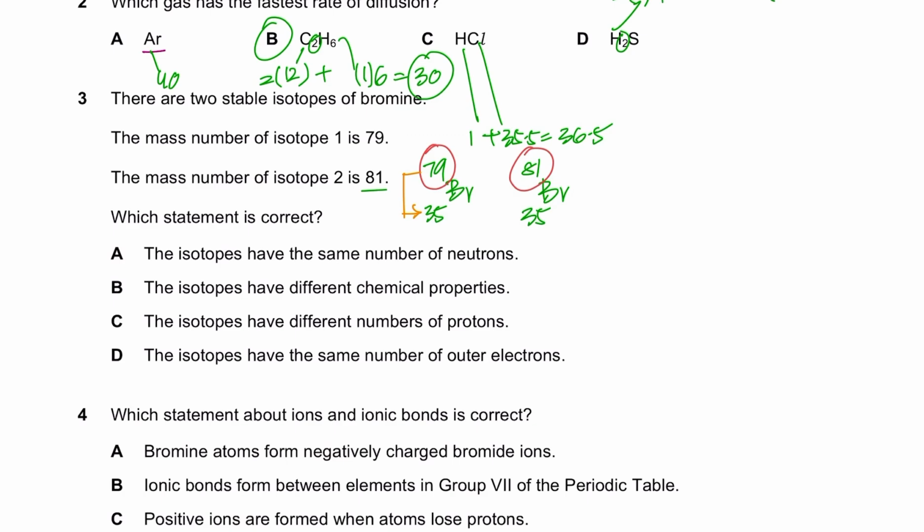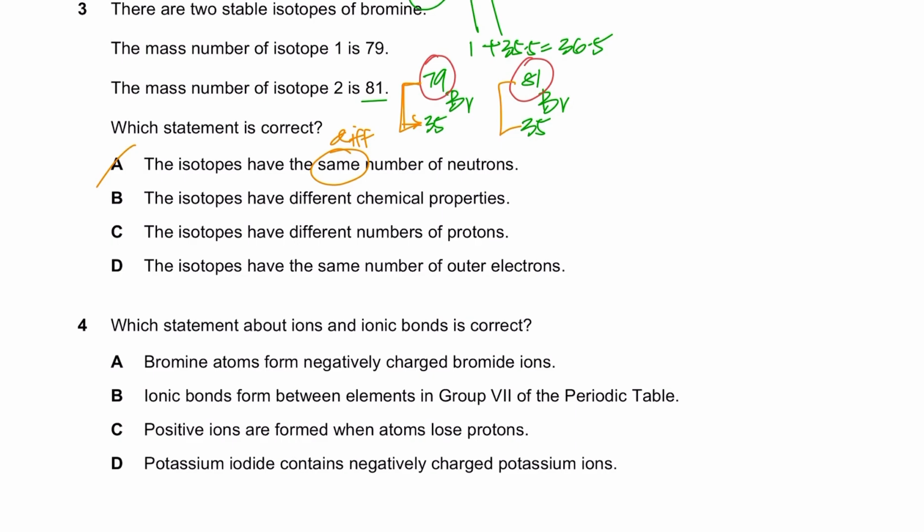So which statement is correct? A says the isotopes have the same number of neutrons. No, the isotopes have a different number of neutrons, not the same. It's evident here: 79 minus 35, 81 minus 35. So A is wrong. B says the isotopes have different chemical properties.